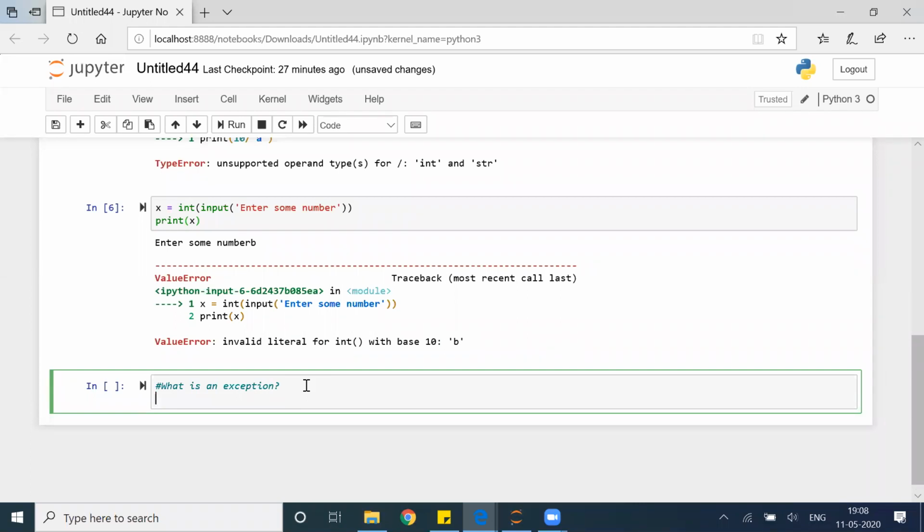An unwanted and unexpected event which is going to disturb the regular flow of the program, that is an exception.